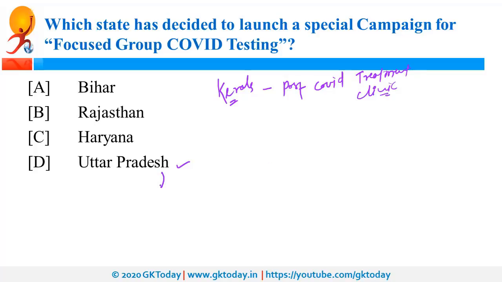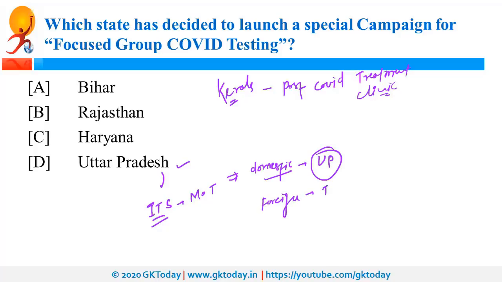Now coming back to Uttar Pradesh. So recently Uttar Pradesh was in news because Indian tourist statistics was released by Ministry of Tourism. And as per this report, in case of domestic tourists, Uttar Pradesh is on top position. In case of foreign tourists, Tamil Nadu is on top position. Report was released by Ministry of Tourism. Uttar Pradesh was also in news because of Bye Bye Corona.